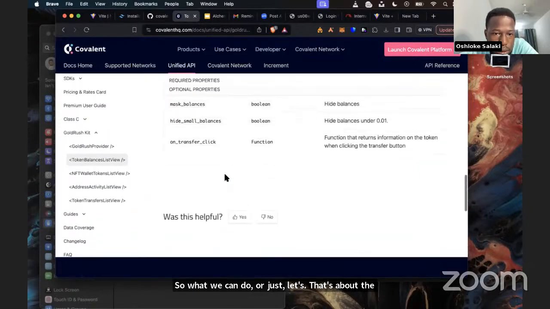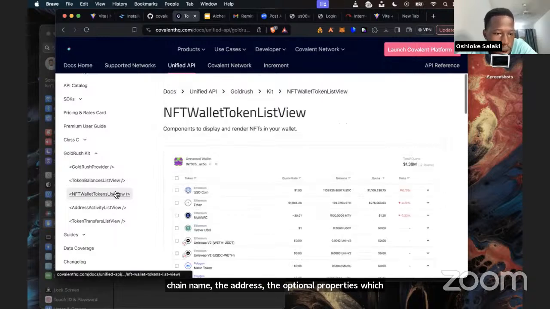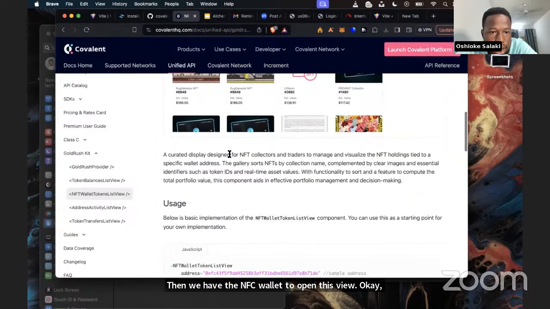These are the different props, as I mentioned: the chain name, the address, then optional properties, which are max balances, hide small balances, and on transfer click. Then we have the NFT wallet token list view. These components display and render NFTs in your wallet. A curated display designed for NFT collectors and traders to manage and visualize their NFT holdings tied to a specific wallet address.